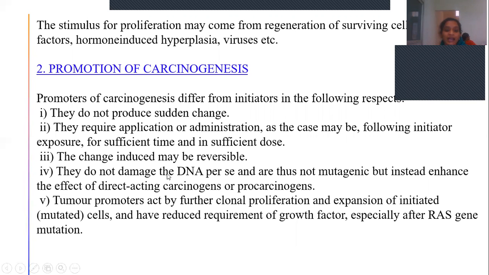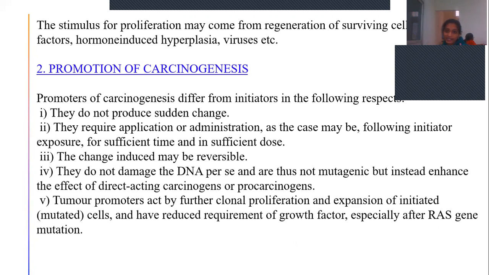And tumor promoters act by further clonal proliferation and expansion of initiated cells and have a reduced requirement for growth factor. These promoters don't require much growth factor, especially after RAS gene mutation, because the cells are continuously proliferating.